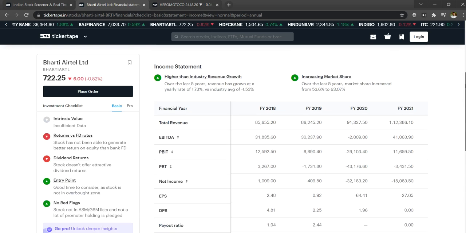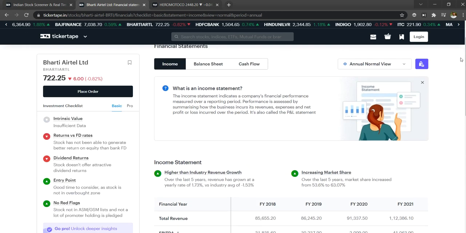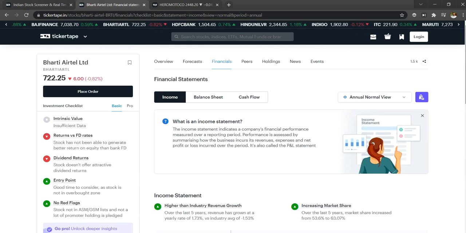And why I'm considering this Bharati Airtel now is, when Jio came into the picture of telecommunication, these people had many losses, since 2 years I think. And now they are in the place where they can fix the price, and everyone is increasing. When Bharati increases the price, Jio also increases, and Vodafone Idea also increased, right?